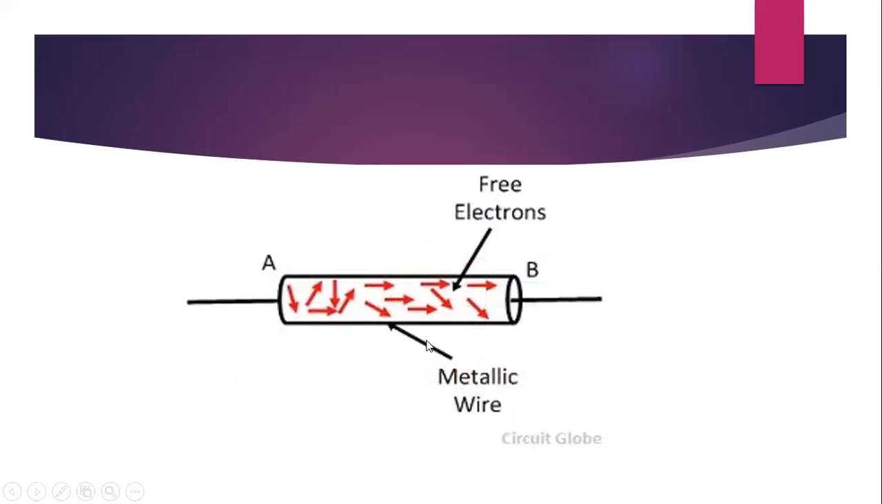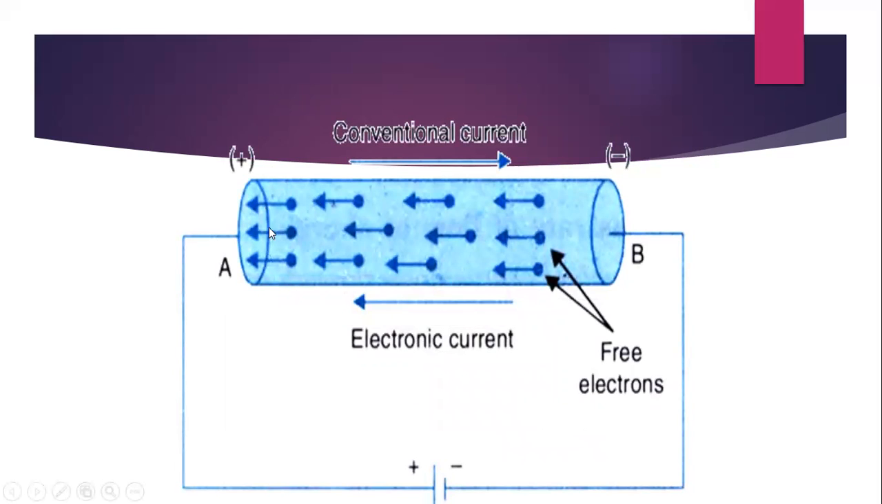Next concept is about drift velocity. So in order to discuss drift velocity, you can see in the diagram there is a metallic wire, and the electrons are moving in a very zigzag way. This happens in the absence of an electric field. What do you mean by electric field? Electric field is nothing but connecting the metallic wire or a conductor across a battery.